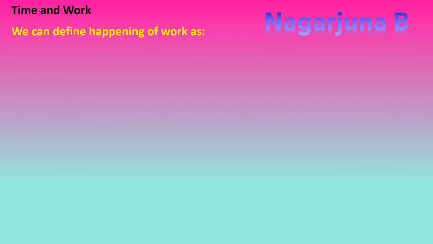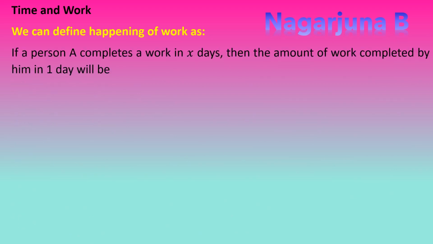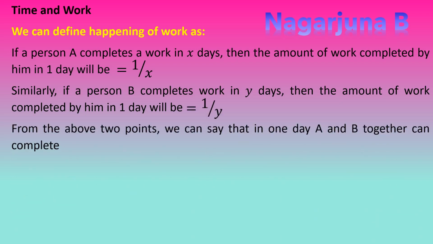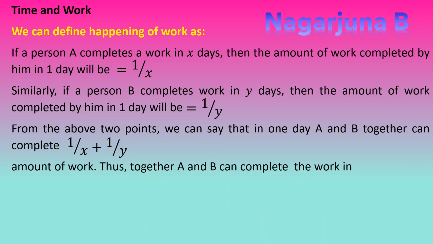We can define the happening of a work as follows: if a person A completes a work in X days, then the amount of work completed by him in one day will be 1 by X. Similarly, if a person B completes a work in Y days, then the amount of work completed by him in one day will be 1 divided by Y. From these two points, we can say that in one day A and B together can complete 1 by X plus 1 by Y amount of work.